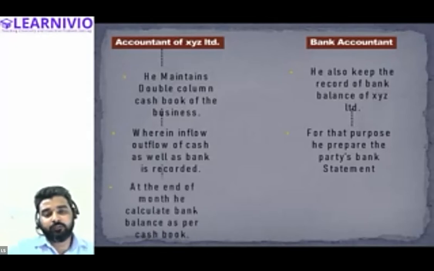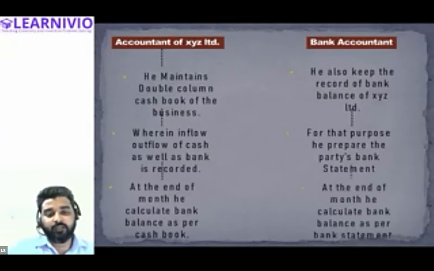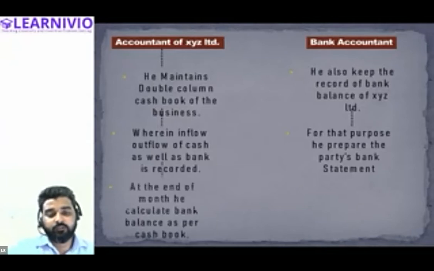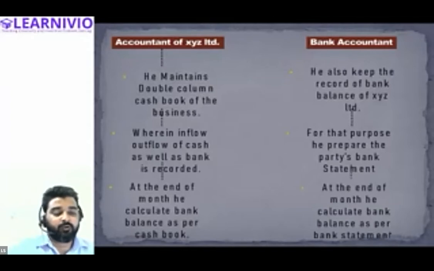Now, at the end of the month, both the balances are calculated. The accountant calculates the month end balance. The banker also calculates the month end balance. Both calculate the bank balance at the end of the month. So at the end of the month, the accountant calculates the bank balance as per the cash book, but the banker calculates the bank balance as per the bank statement.